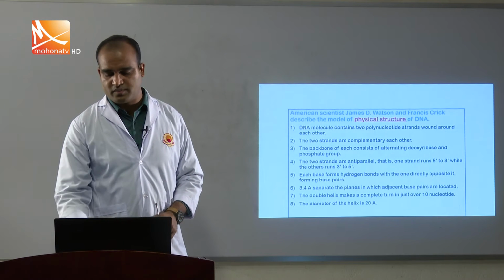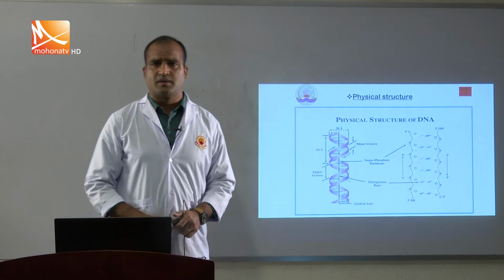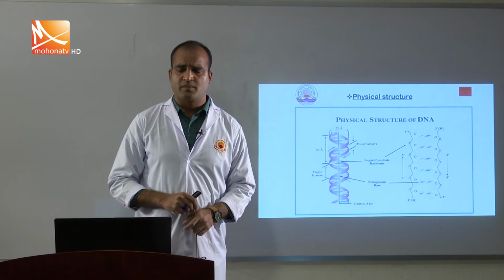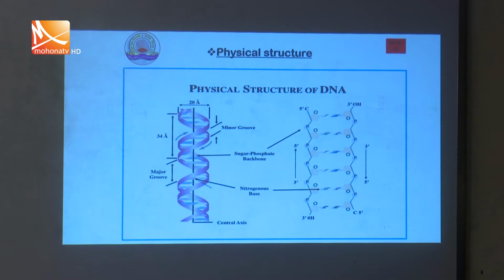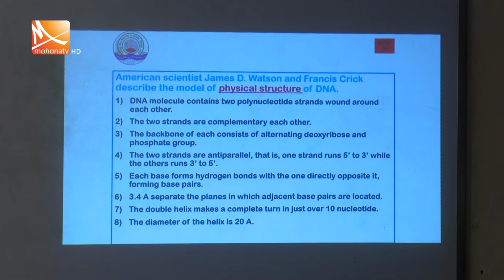Now the physical structure of the DNA. Mainly we can see it physically. American scientists Dr. Watson and Crick in 1953 described the physical structure of the DNA. The DNA molecule has two polynucleotide strands coiled around each other.